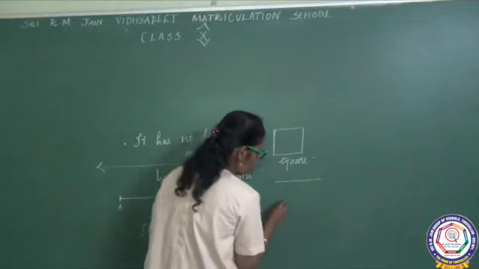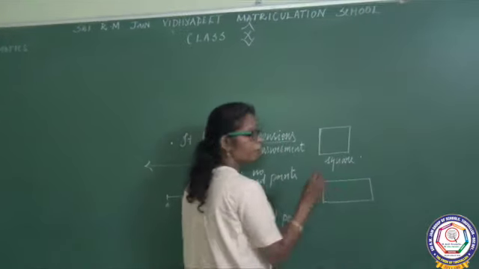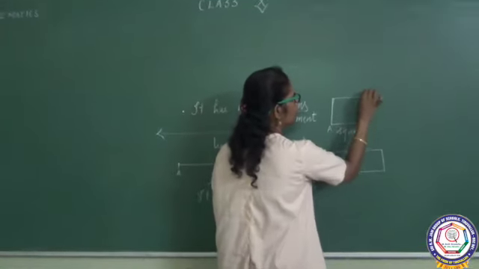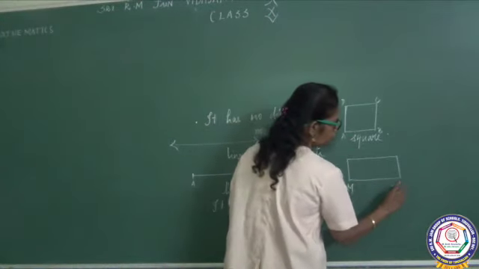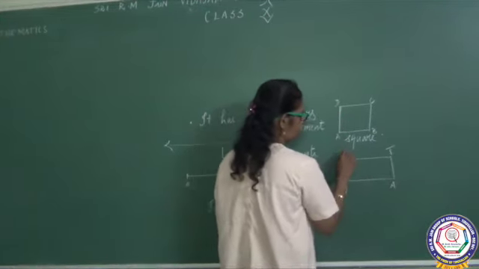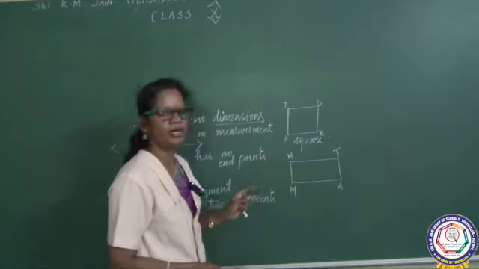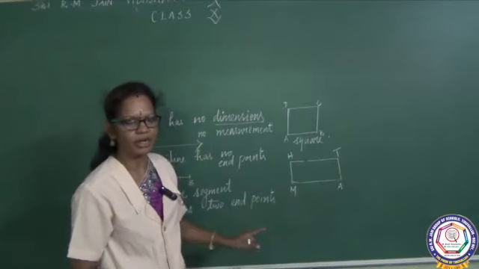Rectangle means opposite sides are equal and parallel. You should name it as A, B, C, D. Here also the same, I gave the name M-A-T-H, right? Two opposite sides are equal, then we call it a rectangle.